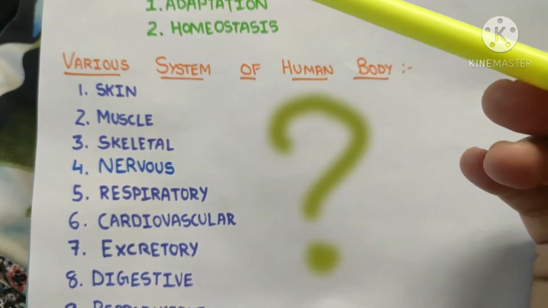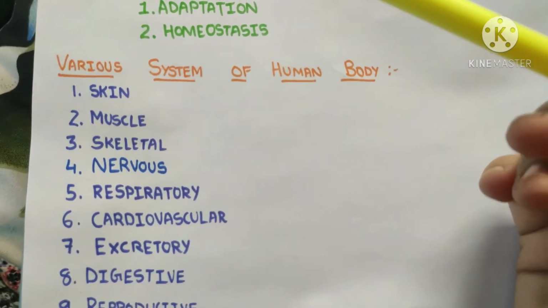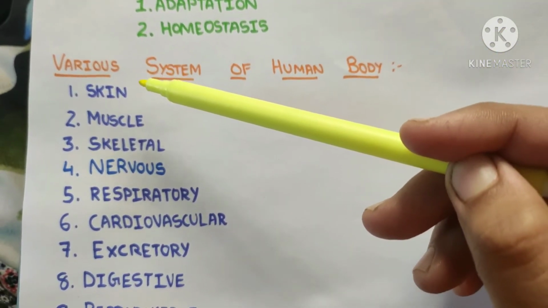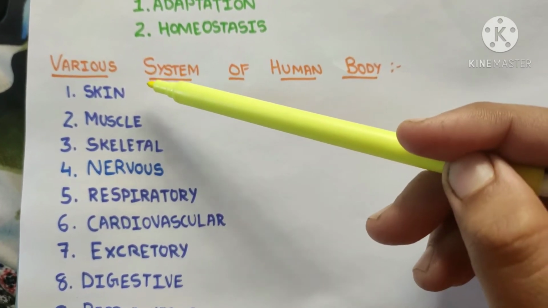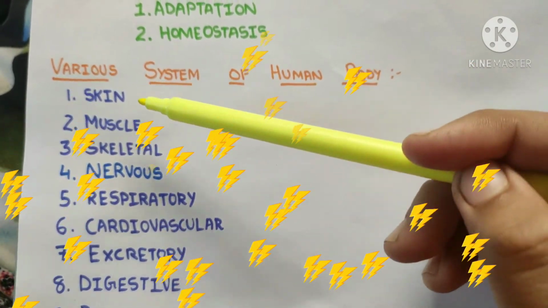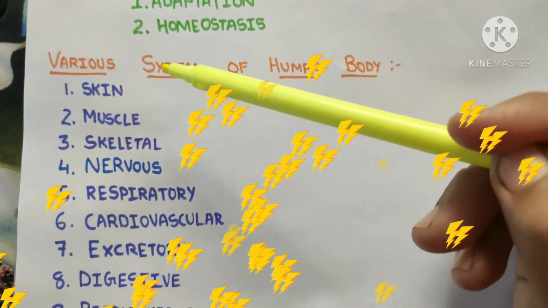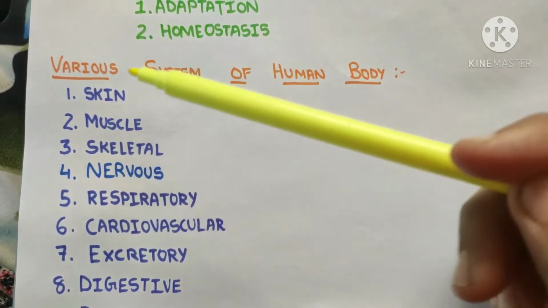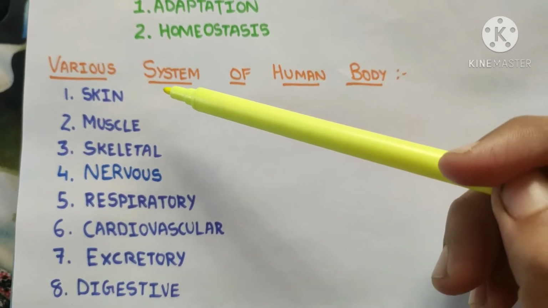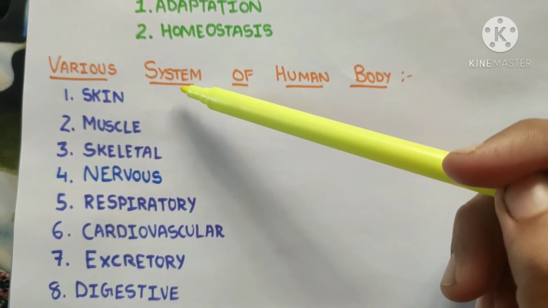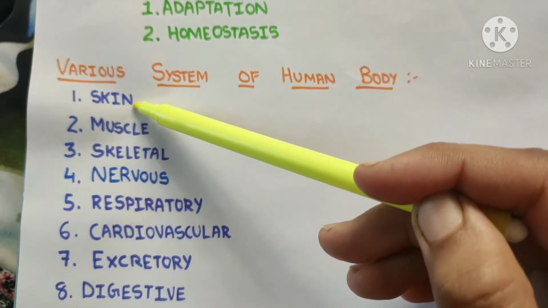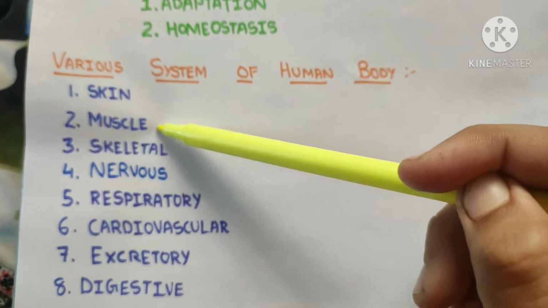Friends, what is the first system when we look at ourselves? Yes, skin. Skin is a barrier against many microorganisms, so it prevents their entry into our body. Skin also acts as a sensory organ. We can detect touch, pressure, pain, and temperature because skin is a sensory organ. Skin also works to maintain the temperature of our body, and it also prevents the loss of water from our body.